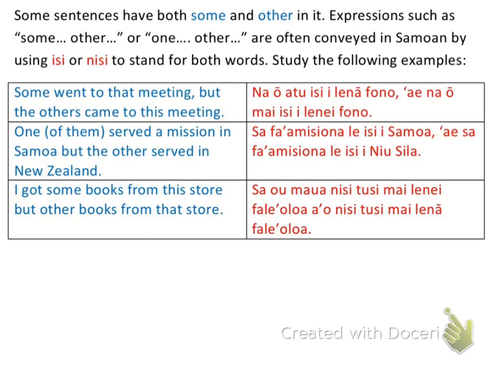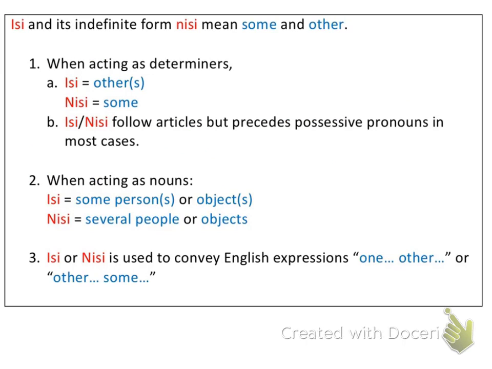We're kind of running short on time, so I'm going to start to speed things up a little bit. Just so you know, here are some things that you need to remember. When nisi and ec act as determiners, ec normally means other or others, and nisi normally means some. And ec and nisi follow articles, those articles being le, se, and ni.